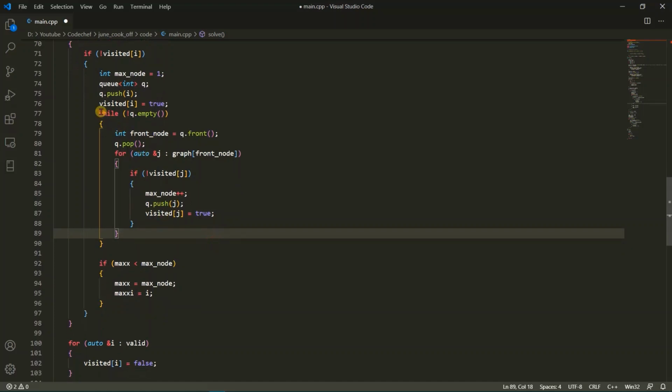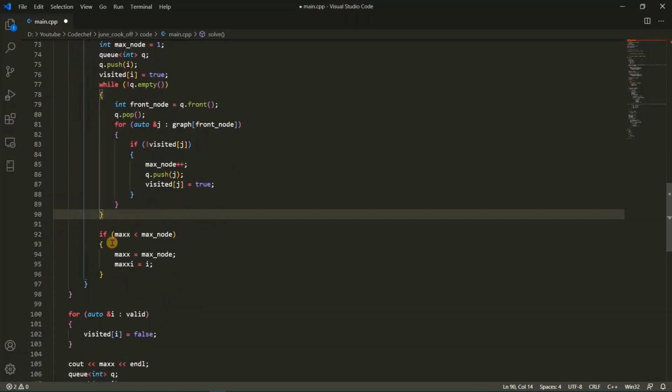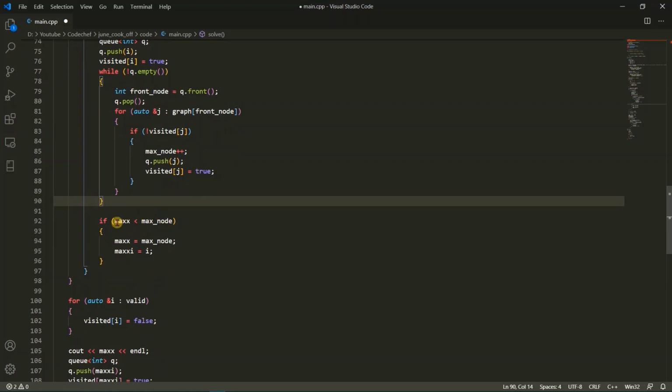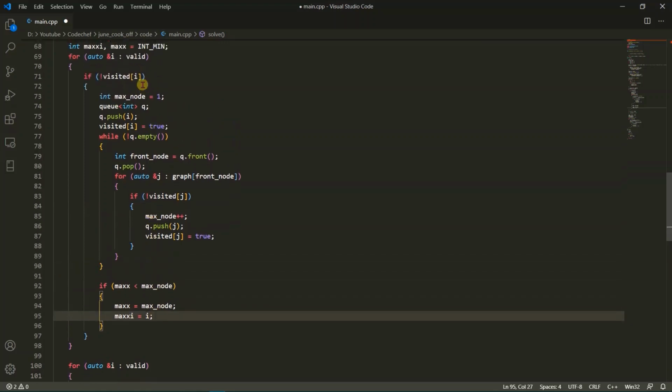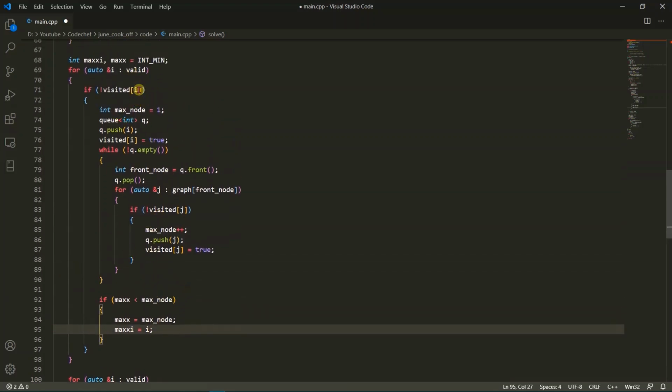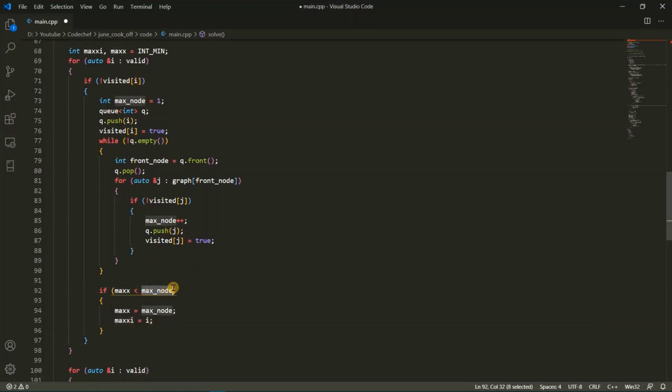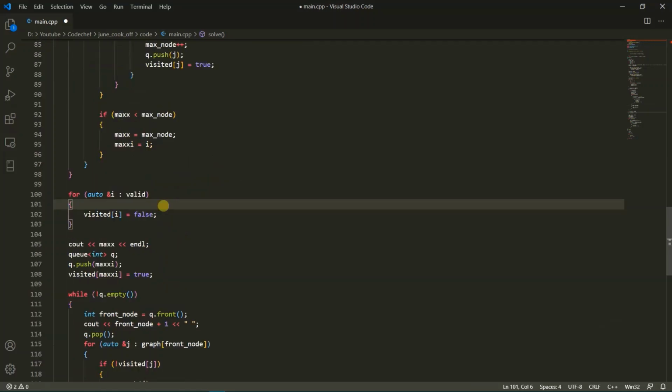Here, after this while loop, means after this BFS, we will check the max node with max. If the max node is greater than max, then we will store the value of max node into max and change the maxi value into I, because this I is giving us this max node, means BFS on I will give this value of max node. After performing BFS on each cluster or each of the valid provinces, we will now have the value of maximum possible cluster size and the index of that province giving the cluster.